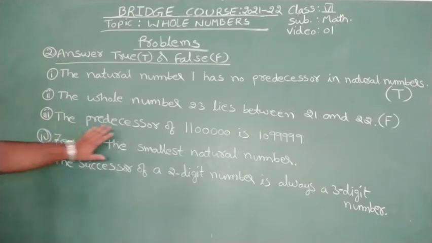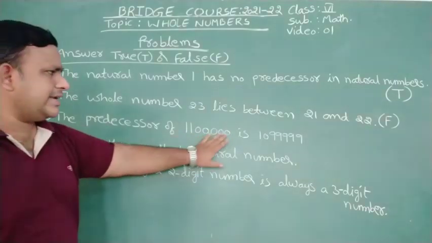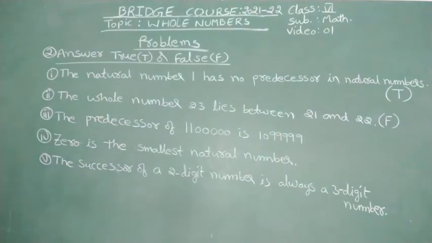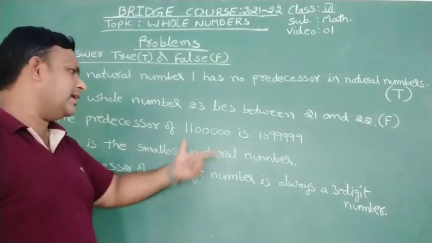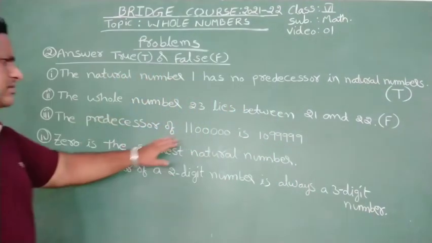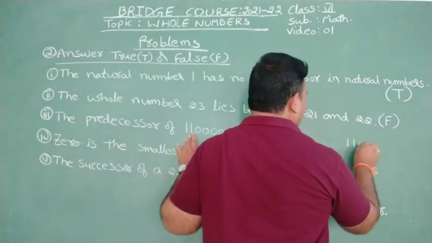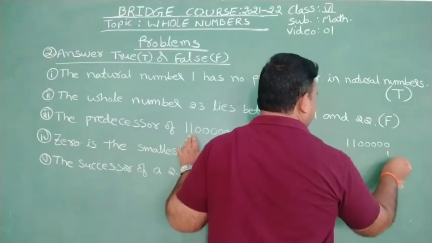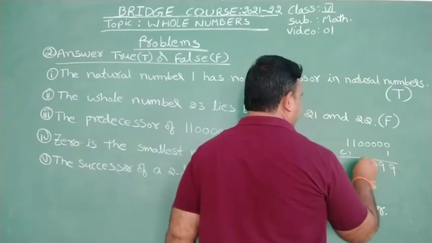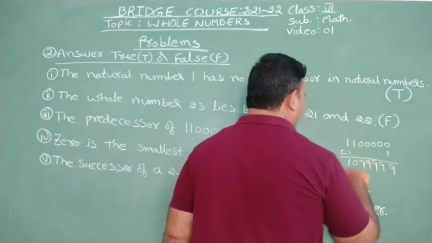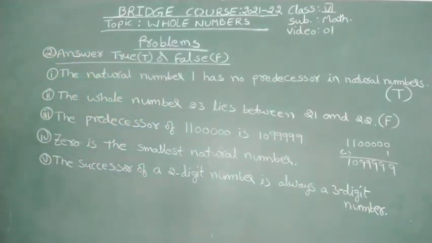Next, the predecessor of this number is this number. So what is meant by predecessor? First of all, 1 less than the number. So 1 less than this number we have to find out. From 11 lakh, if you subtract 1, then what happens? 9, 9, 9, 9, 9, and this is 0, 1. 10 lakh, 99,999 we will get.